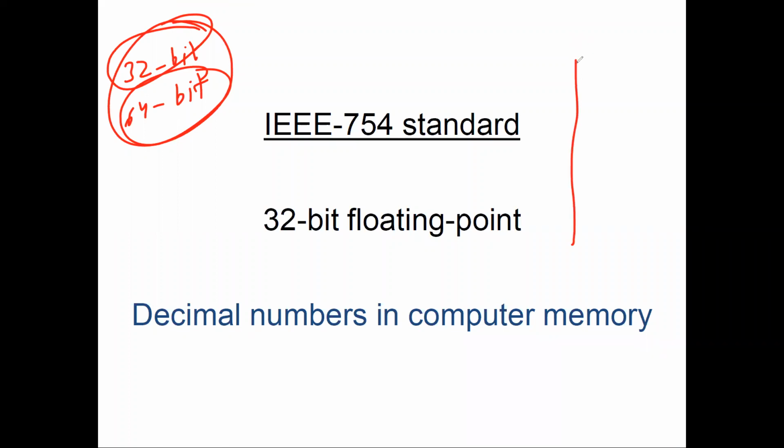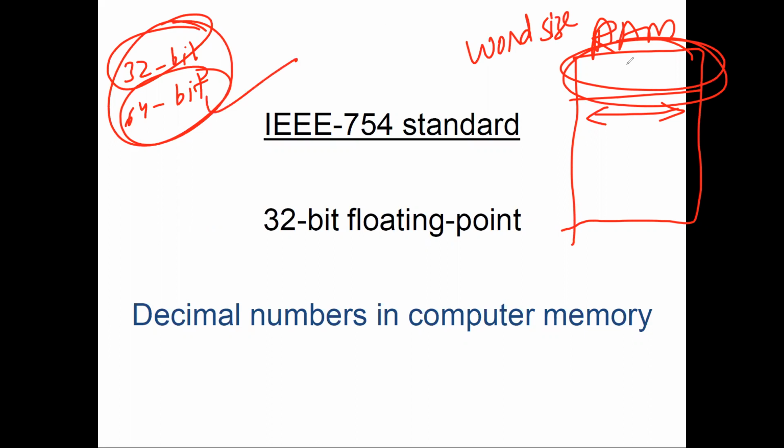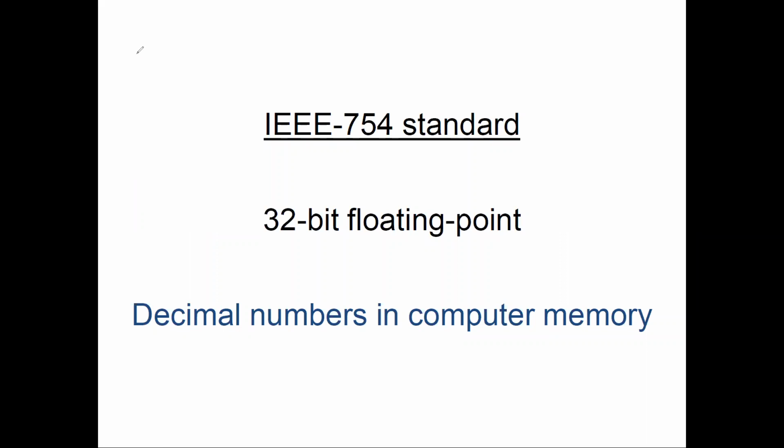64-bit Windows means that in a RAM, your one word, this whole thing is called one word. We also call it the word size. In a 64-bit system, my word size will be 8 bytes, which is equal to 64 bits. So it means my word size only, that is, the size of one box of my RAM. So generally that is what is called the word size, and from here we can say that